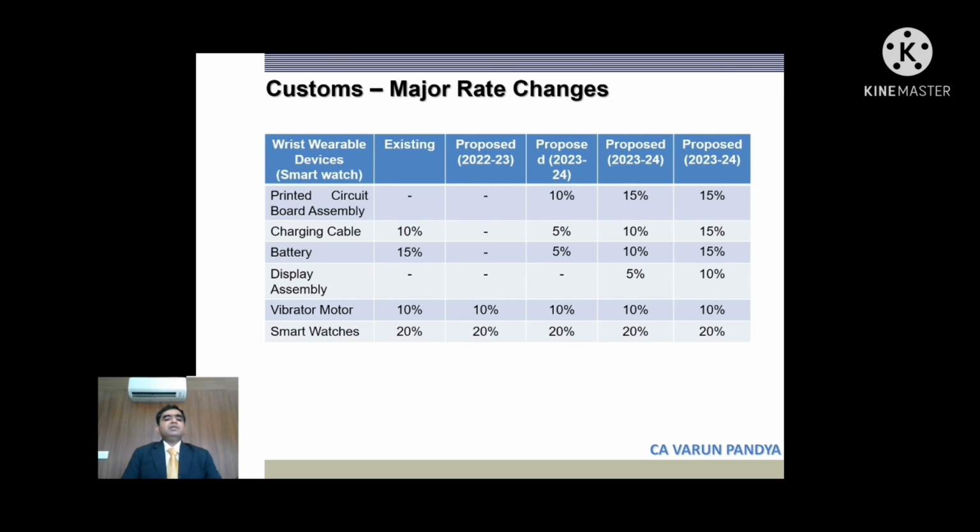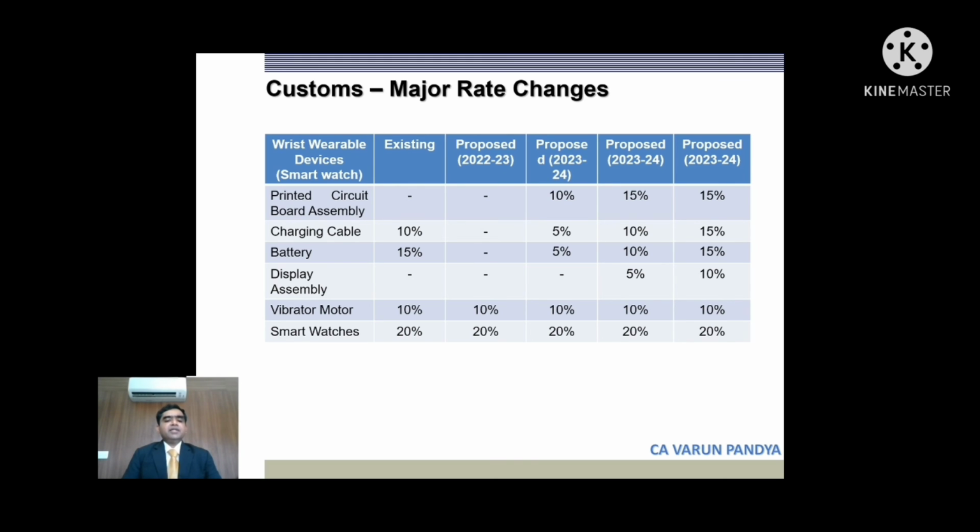Methanol is proposed to be taxed at a lower rate. Acetic acid is proposed to be taxed at a lower rate. Cocoa beans are supposed to be taxed at substantially lower rates, from 30 to 15%. Okay, we move on to the next slide.